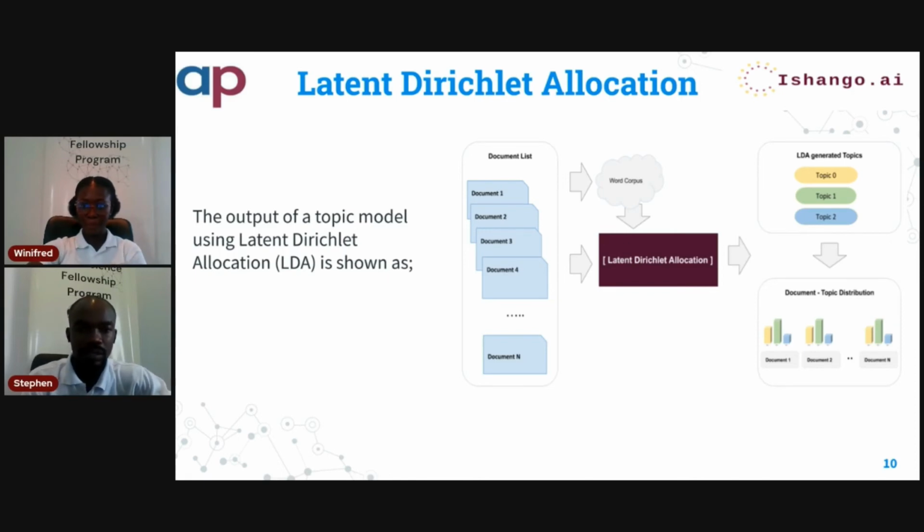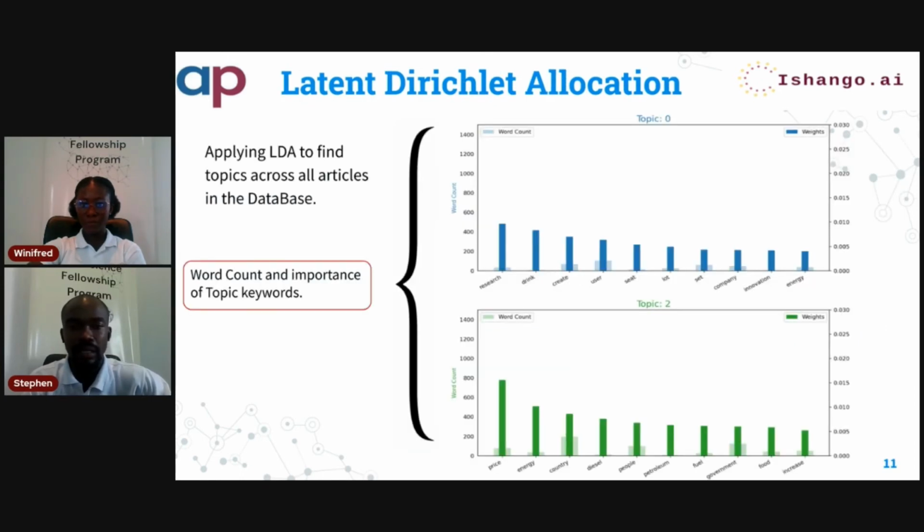What latent Dirichlet allocation does is look at the inter-document statistical structure by pooling word frequency and assigning high probability to those words, and then it classes them into topics. The words with high probability and occurring within a similar context are clustered together. After applying LDA to our corpus, which is the combination of all the articles, you can see that we have a word distribution, which is the word frequency and then the probability of the word, which is the light color.